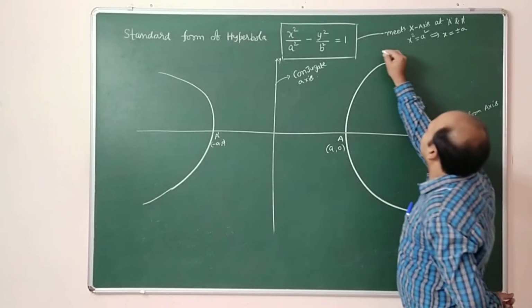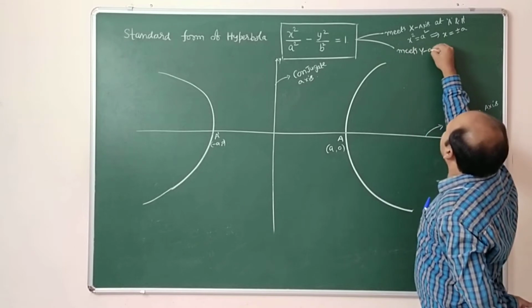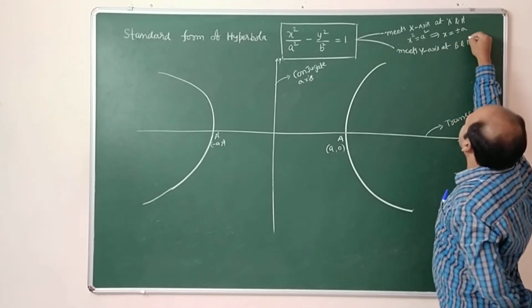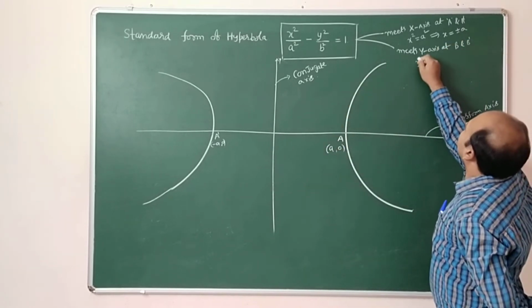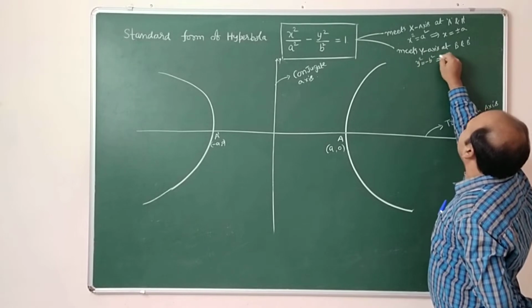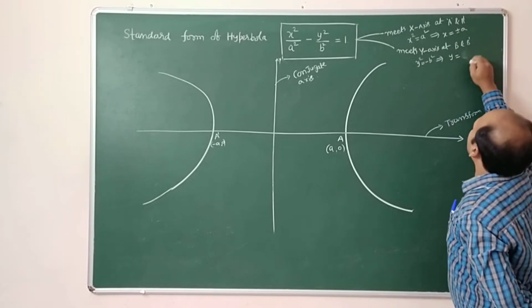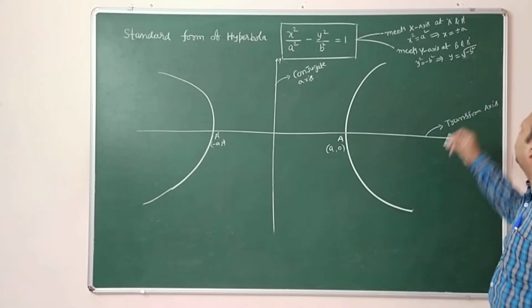And if you put x equal to 0, it meets the y-axis at B and B dash. You have to imagine it. Then y square equals minus b square, so y is equal to plus or minus root of minus b square. Minus means i square in complex numbers, iota.